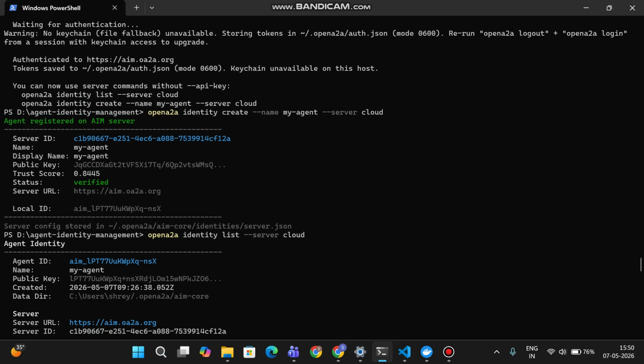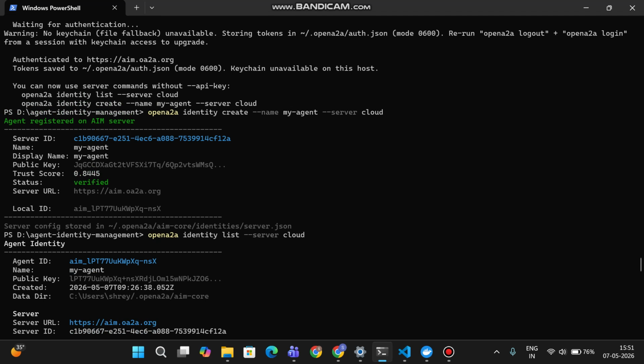But there is a major problem: how can we verify that an AI agent is trustworthy or not? That's where Open A2A agent identity management comes in. It gives every AI agent a secure cryptographic identity, which is basically similar to how humans use login systems or websites use SSL certificates.